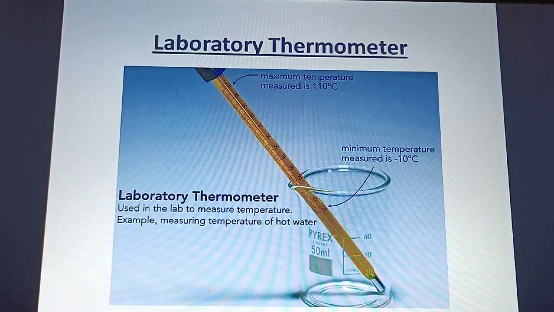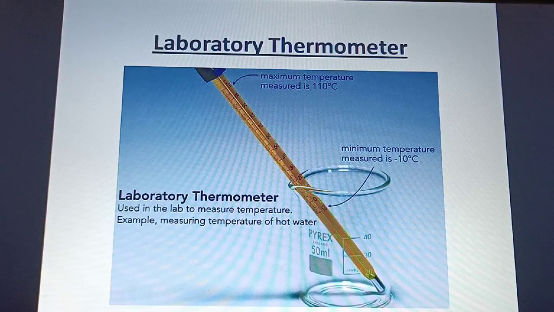Next is your laboratory thermometer. The laboratory thermometer is used in the lab to measure temperature. For example, measuring the temperature of hot water, milk, or certain chemicals.